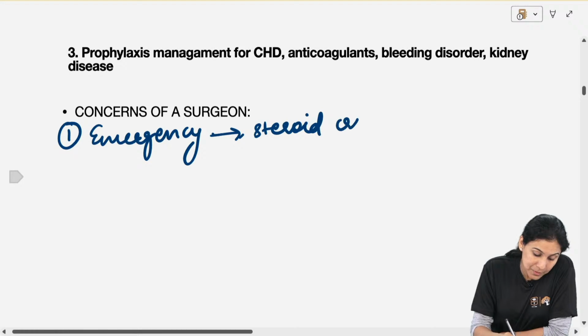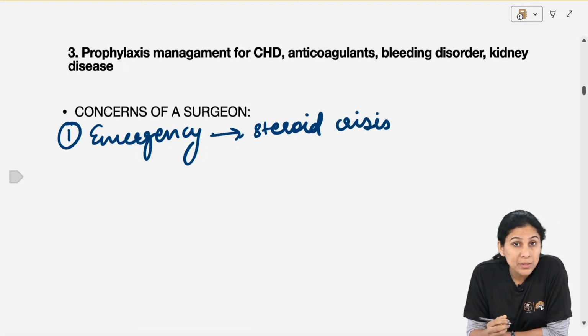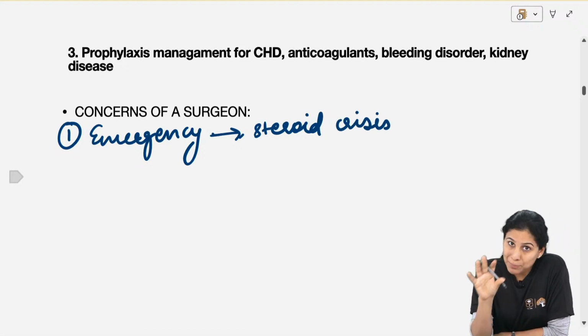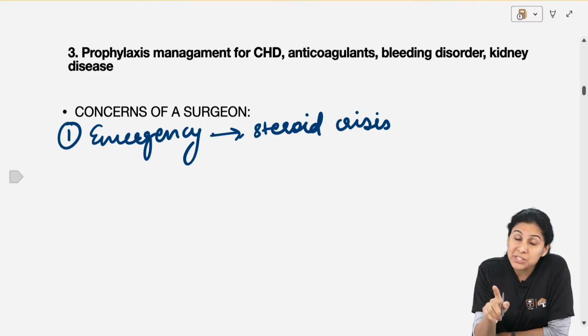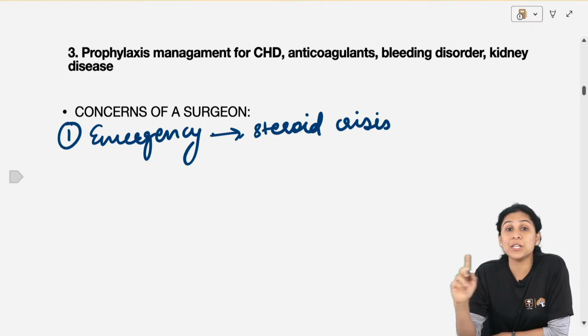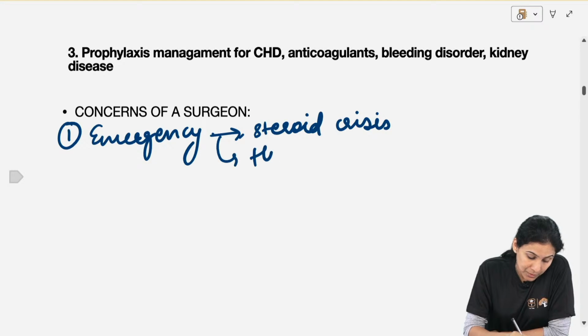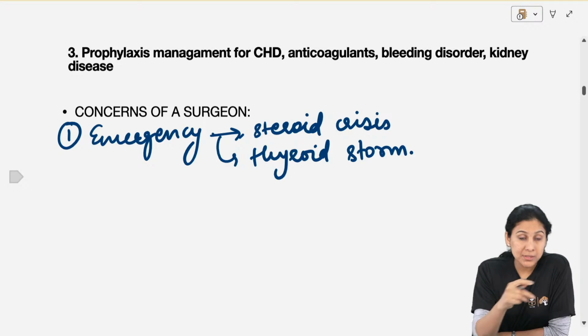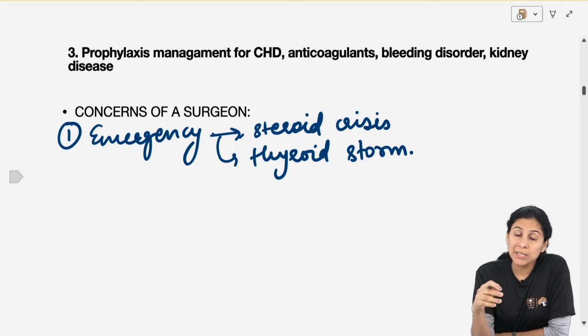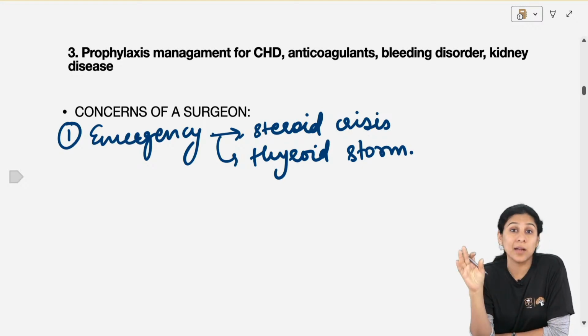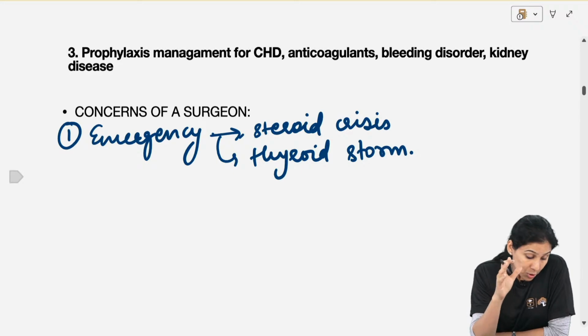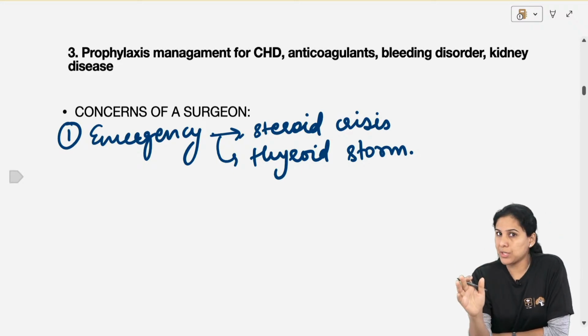Steroid crisis. Patient is on steroid. His HPA axis is suppressed. You are not supplementing steroids. He will go into a steroid crisis. Thyroid storm. A patient is hyperthyroid. You have not evaluated the patient properly and he's not taking medication and you are giving an LA with adrenaline. Thyroid storm. So emergency nahi honi chahiye.